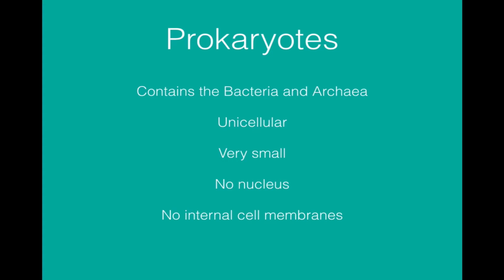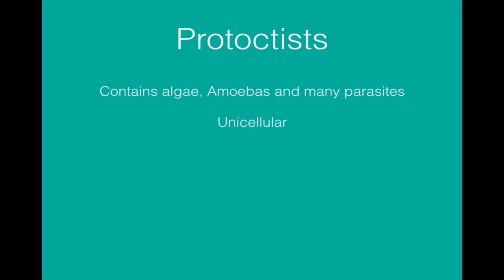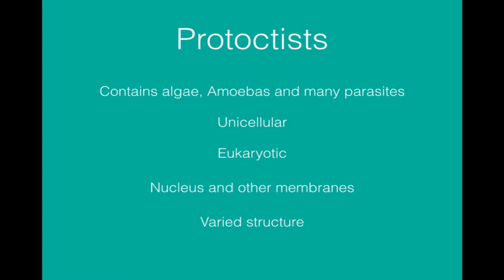or endoplasmic reticulum either. The kingdom of the Protoctists includes algae, amoebas, many parasites, including pathogens like Plasmodium, which is the parasite that causes malaria. Like prokaryotes, Protoctists are unicellular, but unlike prokaryotes, are eukaryotic. And because they're eukaryotic, they have a nucleus and they have other membrane structures like ribosomes or chloroplasts on occasion.